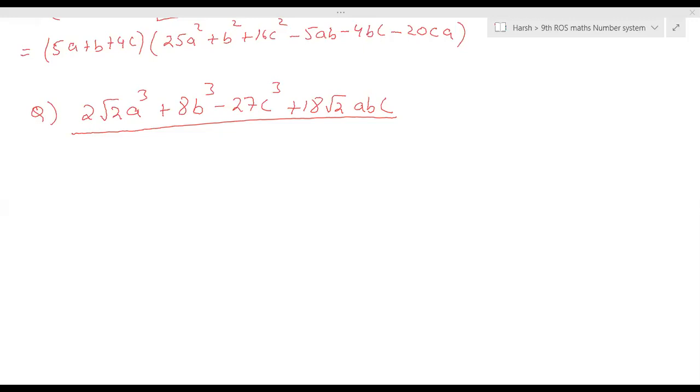Yes, sir. It's under root 2a plus 2b minus 3c, into 2a square plus 4b square minus 9c square plus under root 2ab, no, plus 2 under root 2ab minus 6bc, minus 3 under root 2ac. You have done a very silly mistake somewhere.